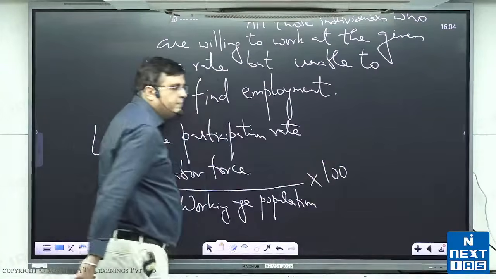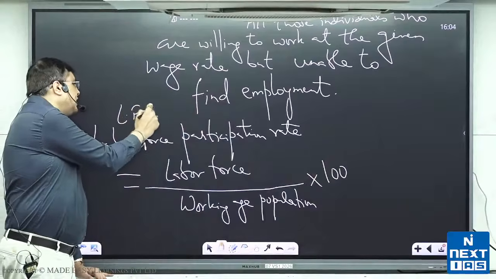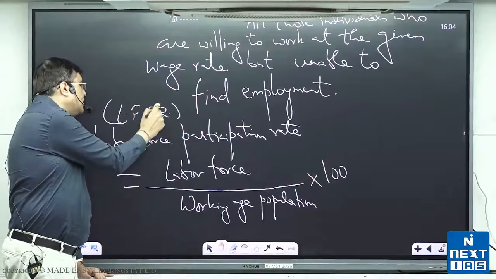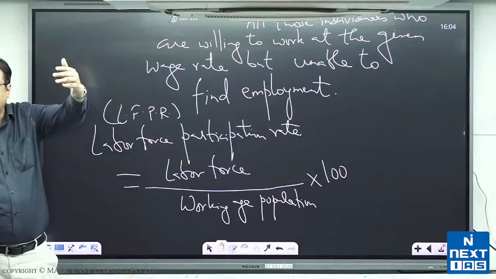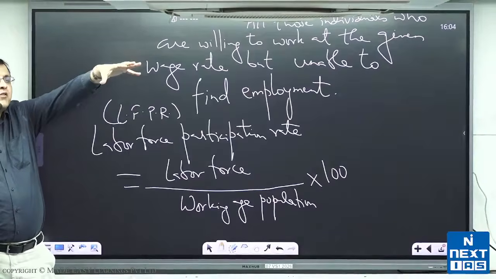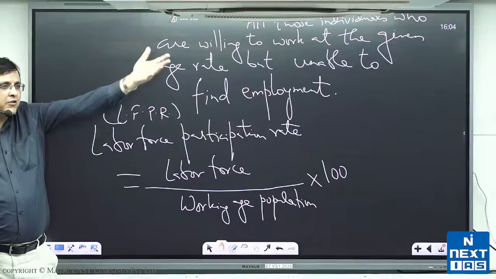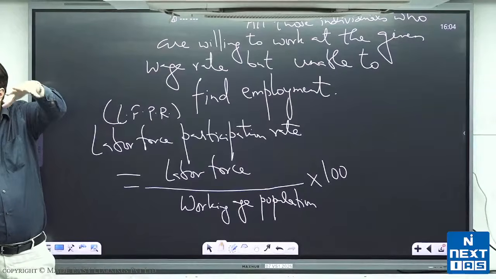That is labor force participation rate, LFPR as it is called. Out of 100 people in the working age group, how many people are either working or at least actively looking for work? That is the labor force participation rate.